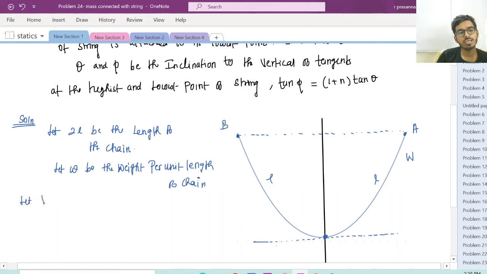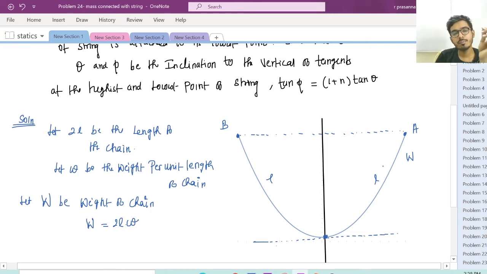Let capital W be the weight of the chain. So what is capital W? Overall length is 2L, and my weight per unit length is small w, therefore capital W is 2Lw. Capital W is the weight of the chain.